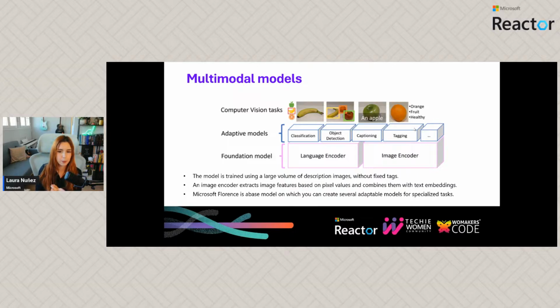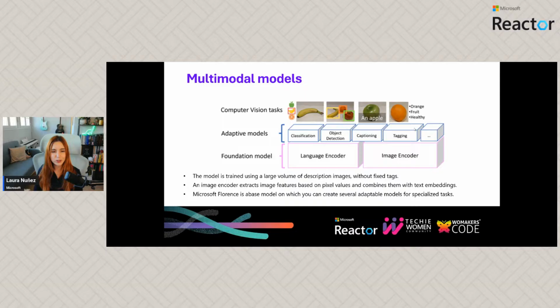So, okay, this is an apple, this is a banana, this is an orange, or this is fruit in general, right? To find out where in the image we have the banana, where in the image we have the orange, where in the image we have the apple. So that will be object detection, right?